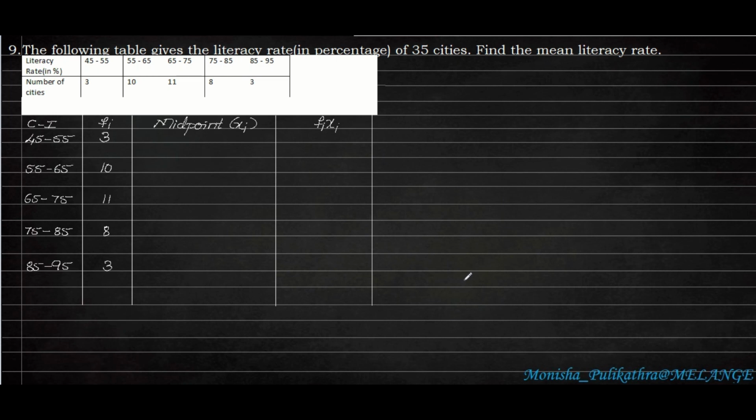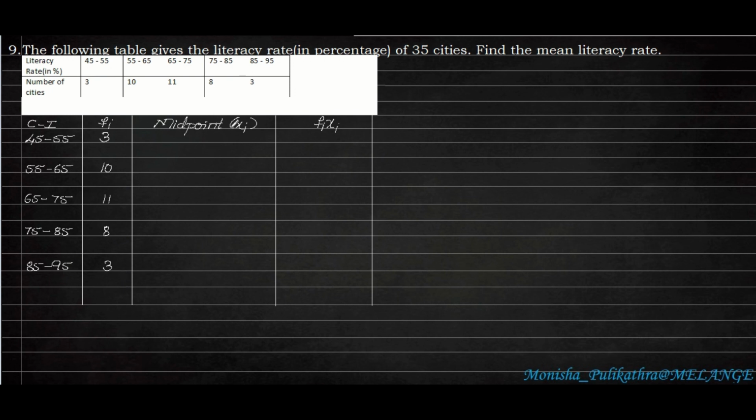Moving on to the 9th question, that is the last problem of this session. The following table gives the literacy rate in percentage of 35 cities. Find the mean literacy rate. We need to find the average literacy rate of all the 35 cities. Here the class interval is given up to 85 to 95, that is the last class interval, and also the frequency of passing percentage is given here.